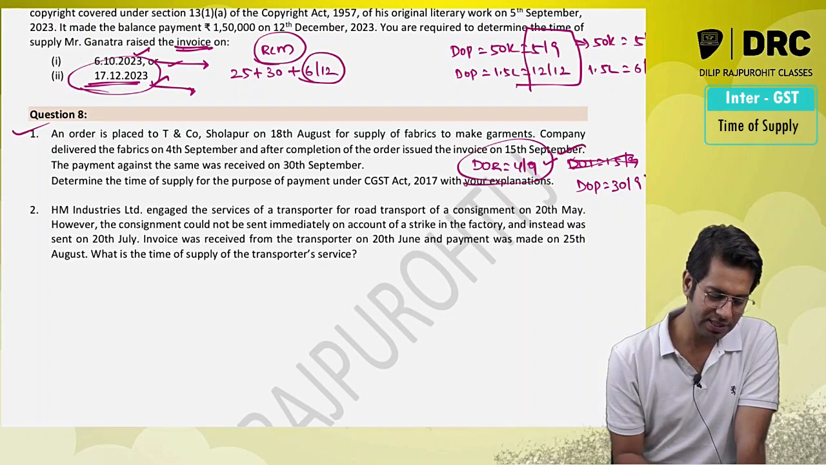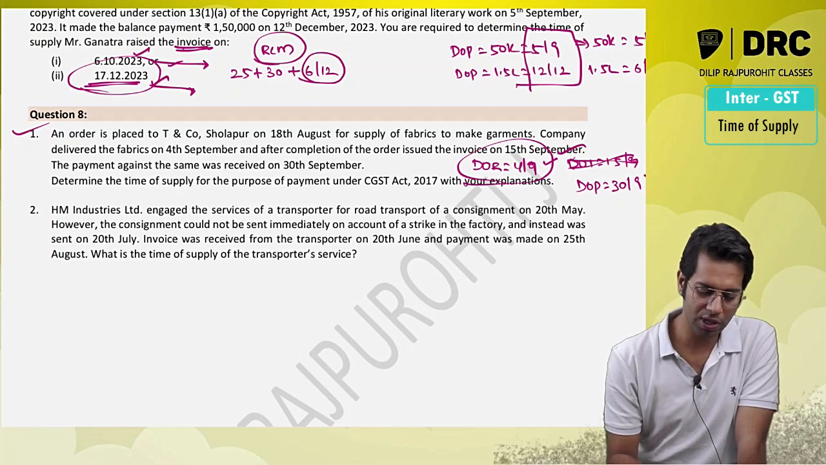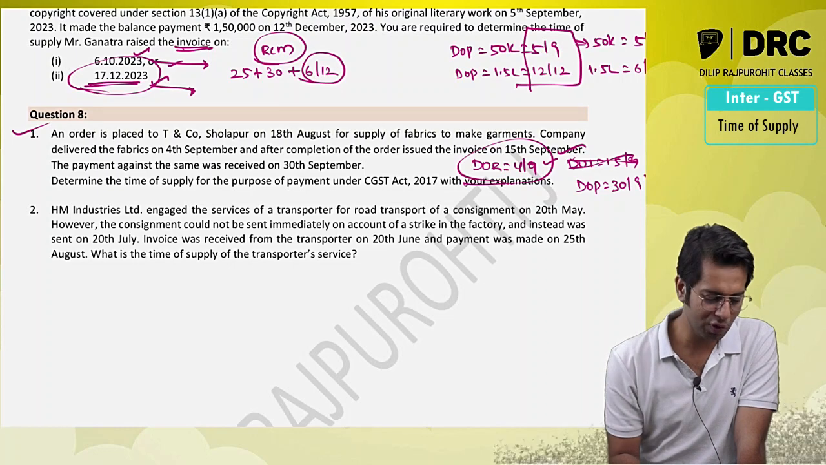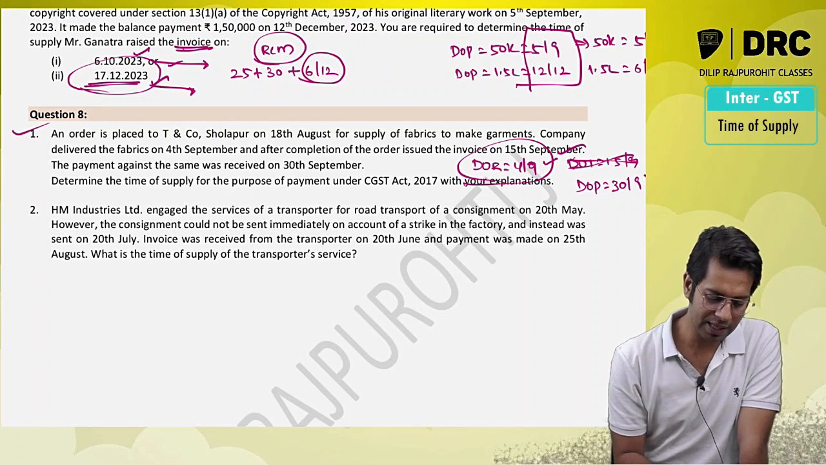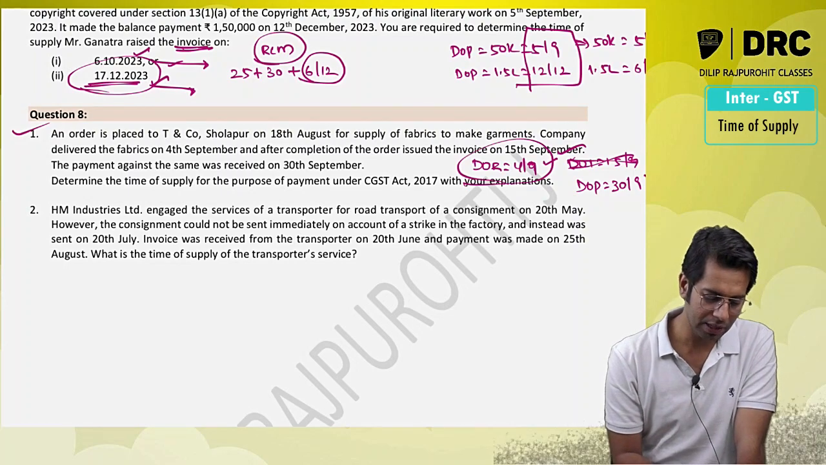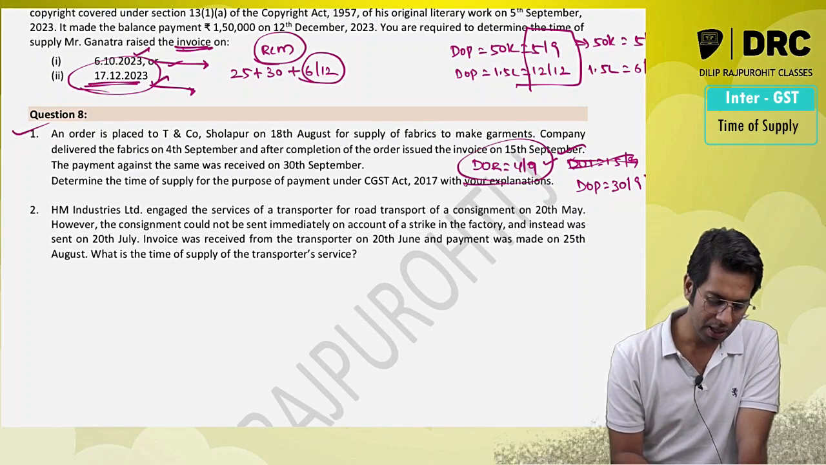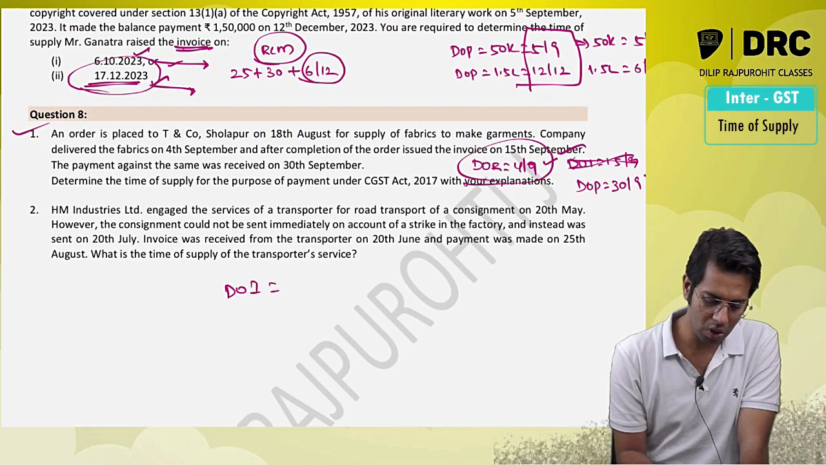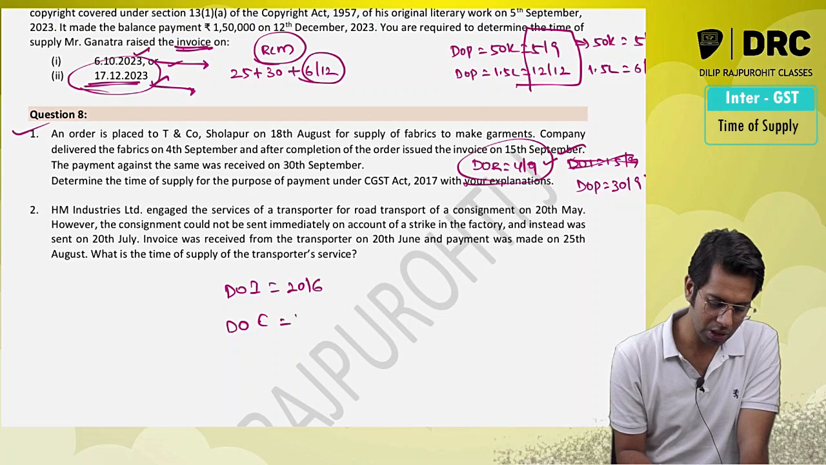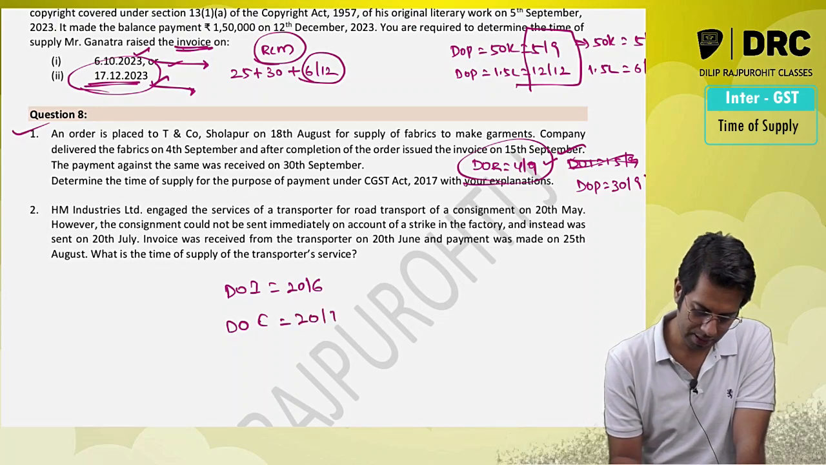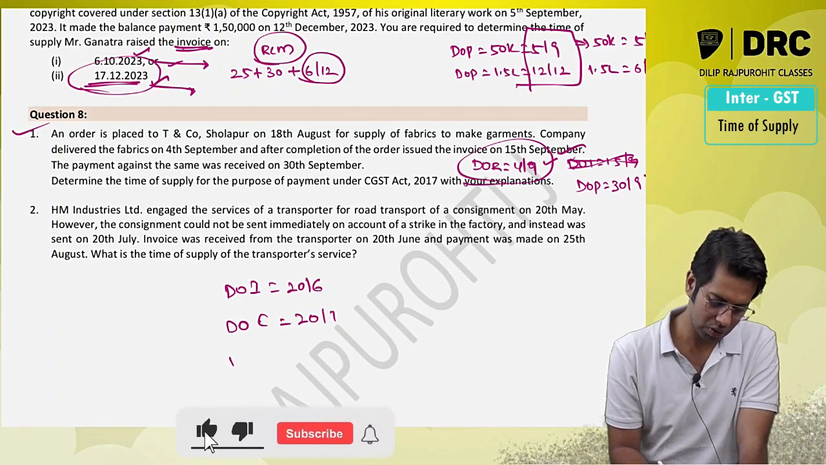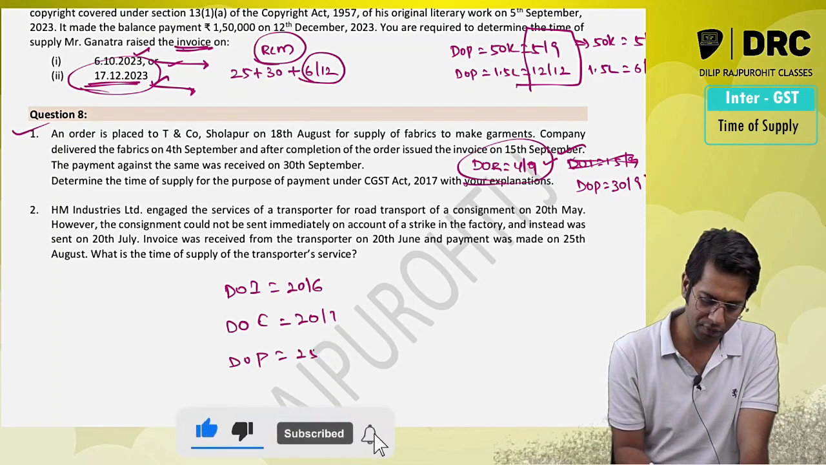HM Industries engaged the services of a transporter for road transport of consignment on 20th of May. However, the consignment could not be sent immediately on account of strike in the factory, and instead it was sent on 20th of July. The invoice, date of invoice was on 20th of June. So date of completion is on 20th of July, and the payment was made on 25th of August. So date of payment is on 25th of August.